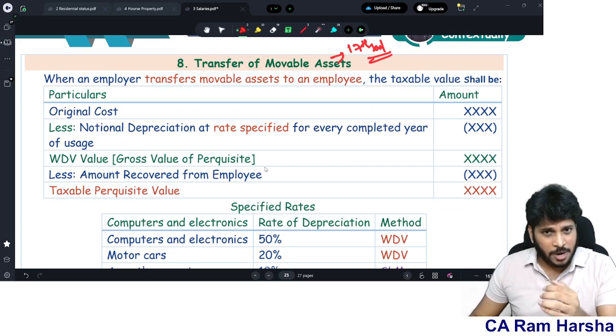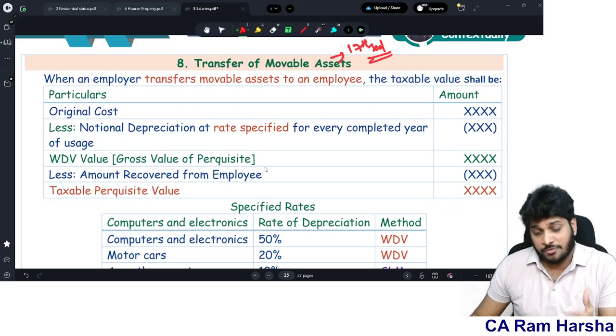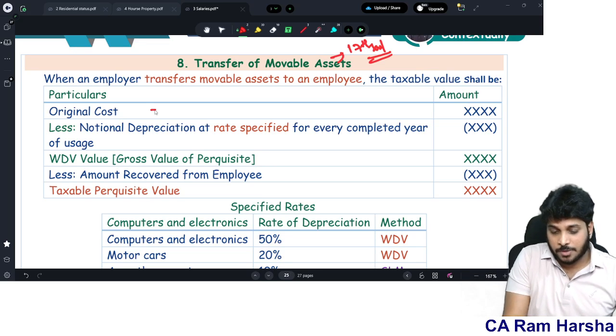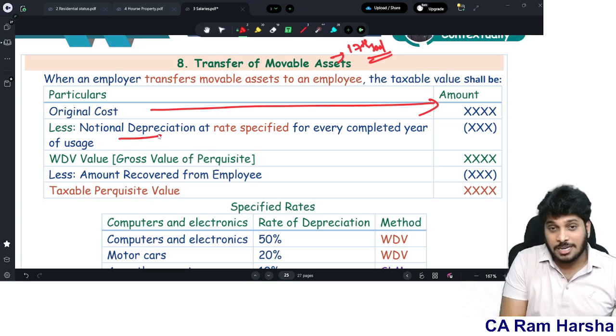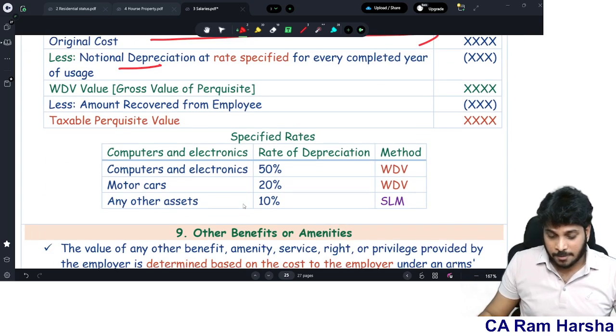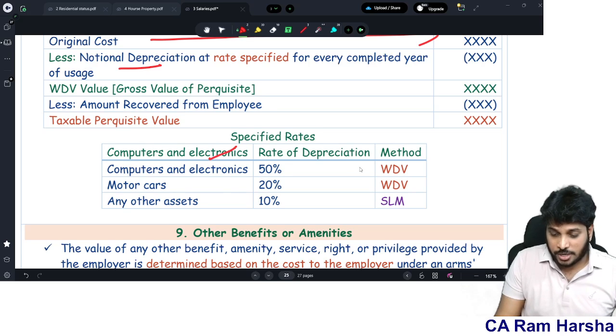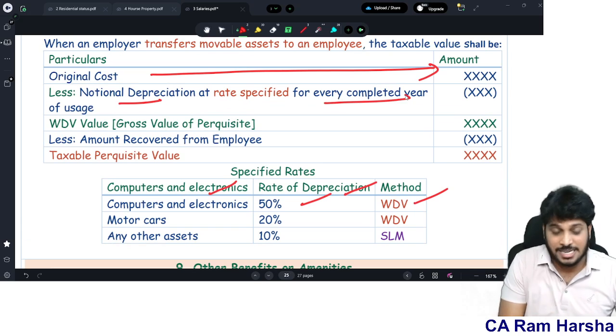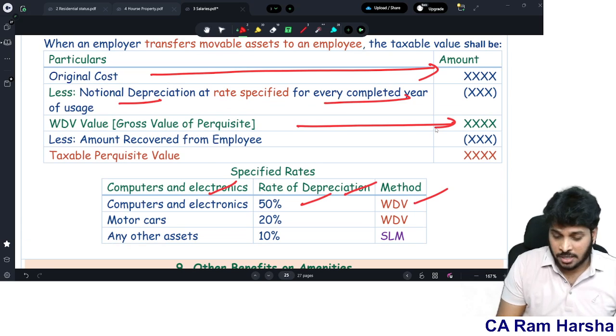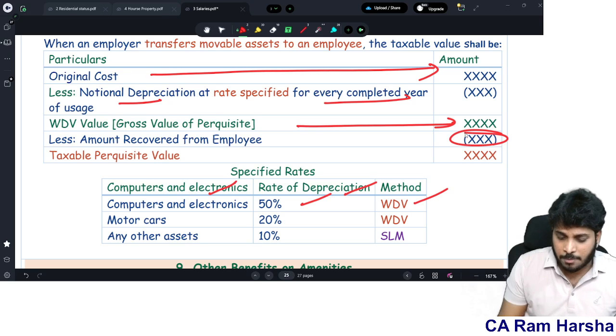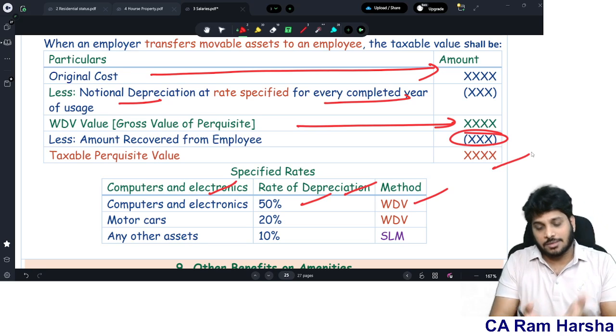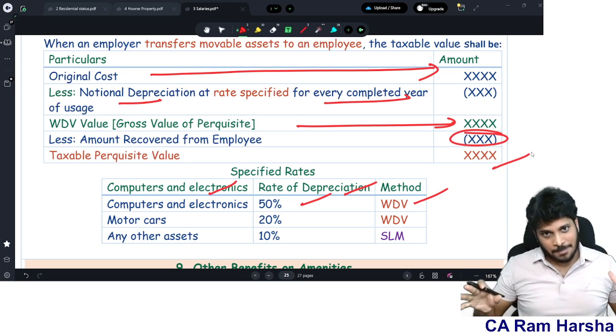For example, transfer of movable asset. First, original cost less notional depreciation at the rate specified. At what rate? For computers and electronics, the rate of depreciation is 50%, WDV method. Like that, you should calculate for every completed year, then you will get the WDV value. From that, you reduce the amount you recovered from the employee, then you will get the taxable perquisite value. I did it in the simplest way like this.